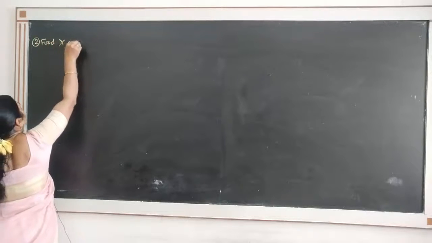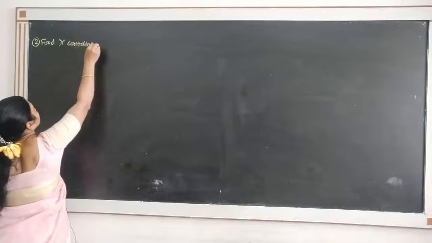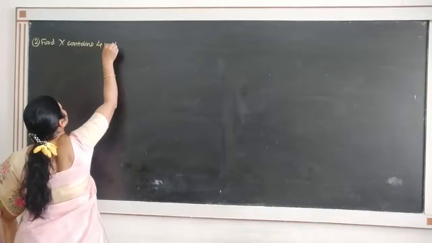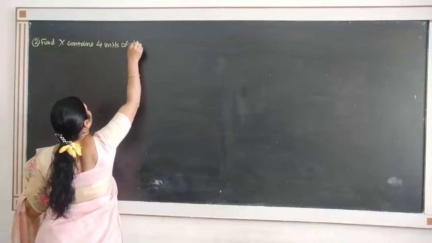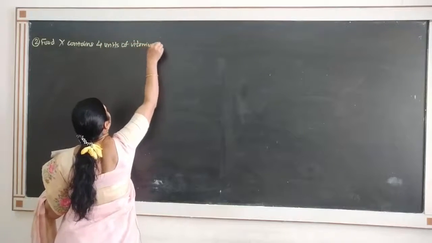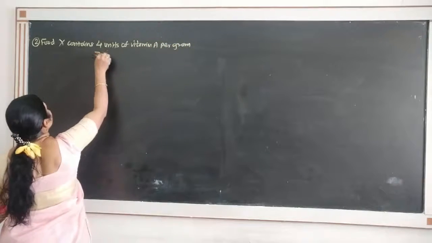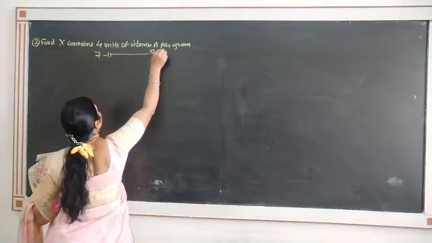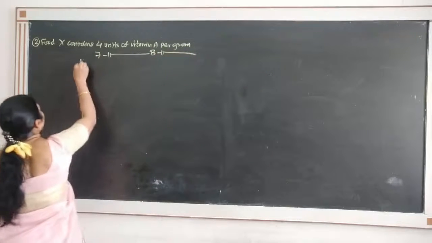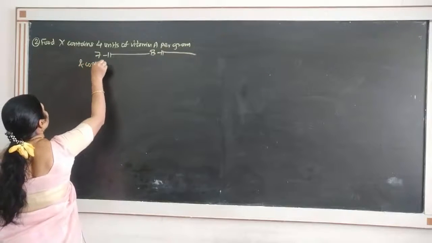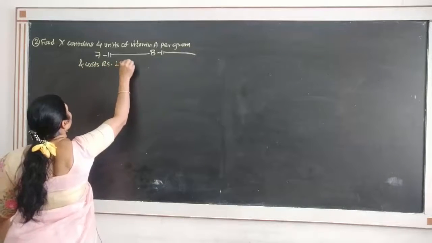Food X contains 4 units of vitamin A per gram, 7 units of vitamin B per gram, and costs rupees 15 per gram.